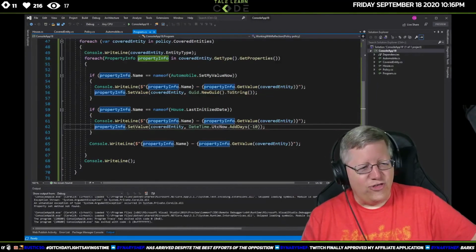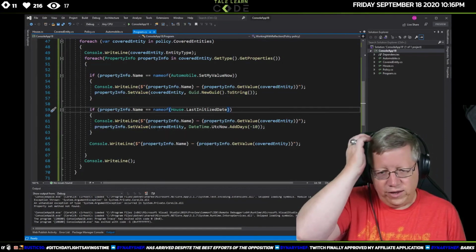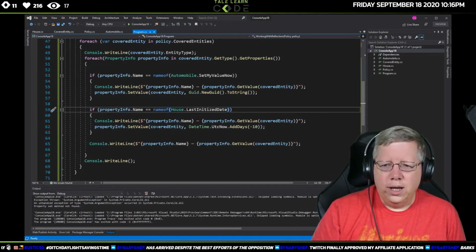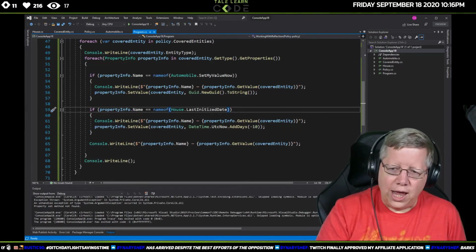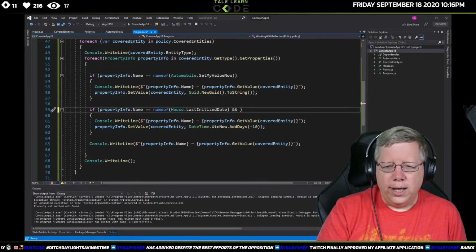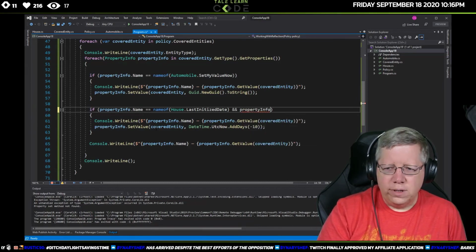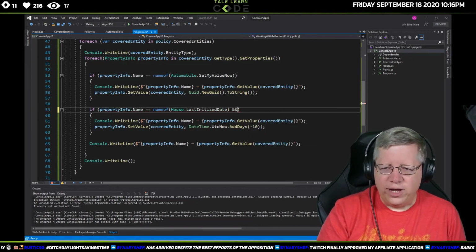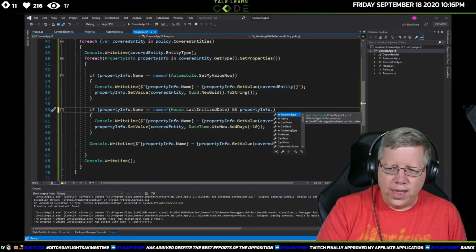Now, the reason why I went through that, what I should have done is I should know that I can't set this date, but I should have said something like property info can write.